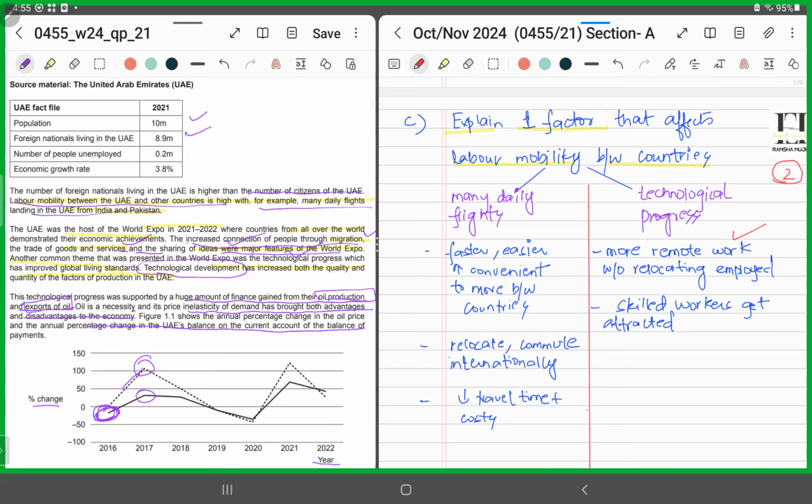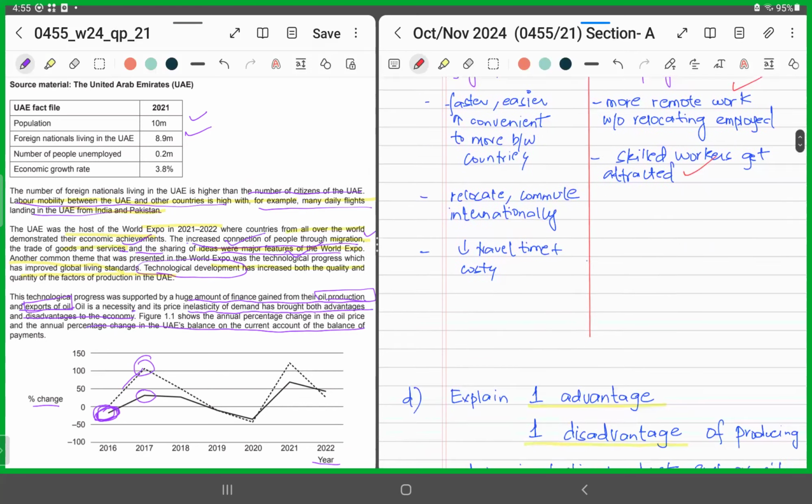Or it could be that since technological progress is available, it would attract more and more skilled workers. So people who are looking for skilled jobs would be inclined towards relocating to places in UAE, right? They would be opting for jobs out there. Or if technological progress is available, they could also opt for jobs which allow remote work, without even relocating. So pick any one, expand on your answer, and you get easy 2 marks.